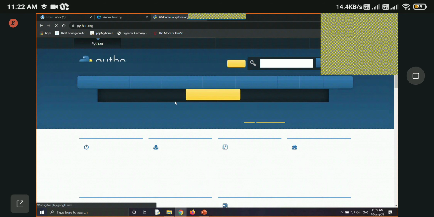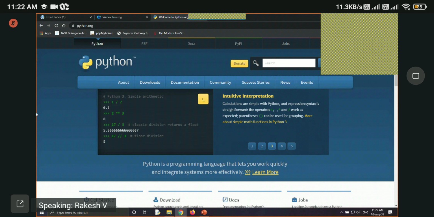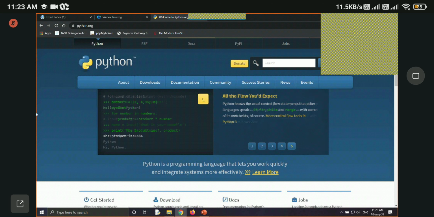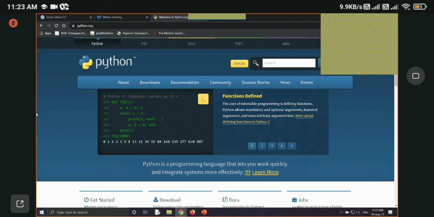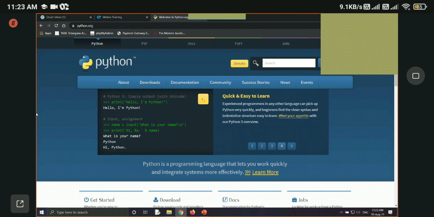Okay, and one more thing is that Python is open source. Python is an open source programming language. Open source means that it is free to use software, and it is not owned by any one particular organization. If you talk about Java, it is owned by Oracle company, right? Java is owned by Oracle company, but Python is not owned by any one particular company.